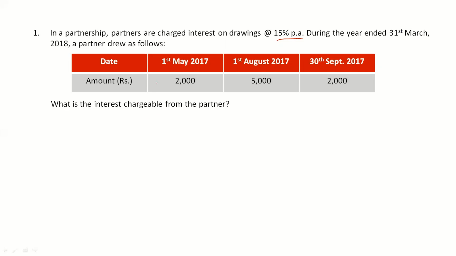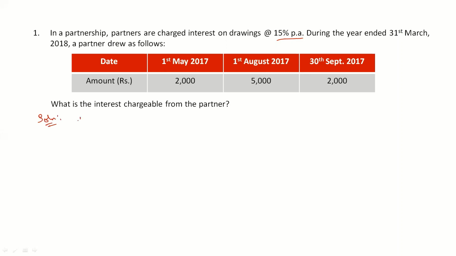So here the amount of drawings along with the date of drawings is given, right? One of the partners is withdrawing 3 times in a year. Amount is given, date is given, and the rate of interest on drawings is also given. Then we are asked what is the interest chargeable from the partner. So using the formula, we have to find out the interest to be charged on that partner. So we'll do the solution now.